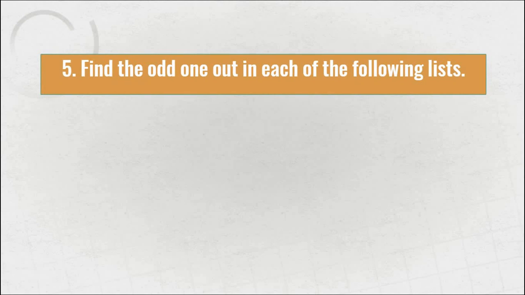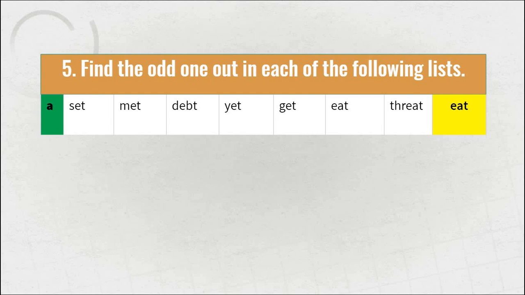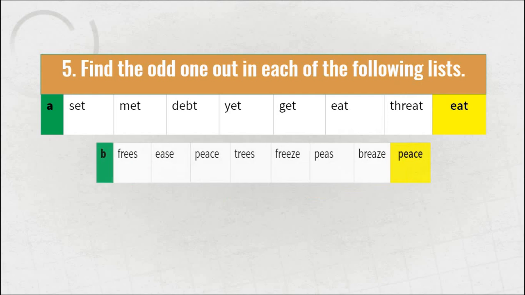Find the odd one out in each of the following lists. According to their pronunciation, those sounds which have the same pronunciation have to be left, and the sound which is odd has to be found out. Like look at the list: set, mat, debt, yet, get, eat, threat. All the sounds are the same except for the pronunciation of "eat". So eat is out in this.